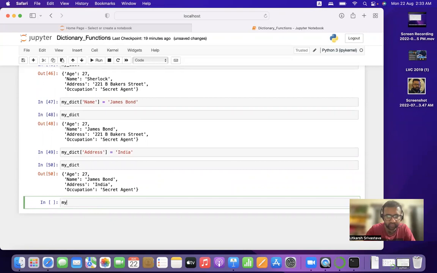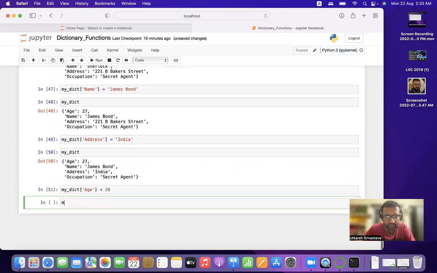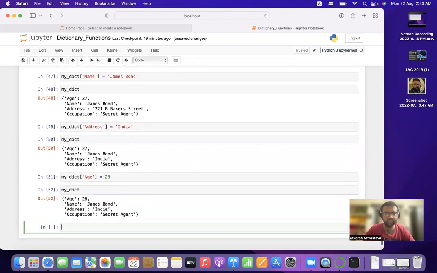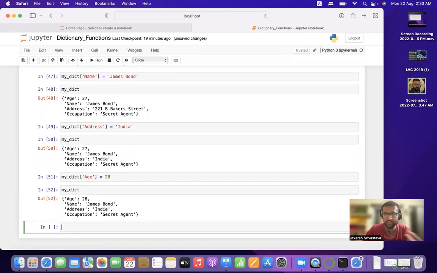And yesterday was his birthday, so let's update our data. He grew a year older. So let us print my_dict. As you can see, it is showing as 28. So this is how we update, replace certain values with the help of keys. It is very important. Always remember that it is very important.